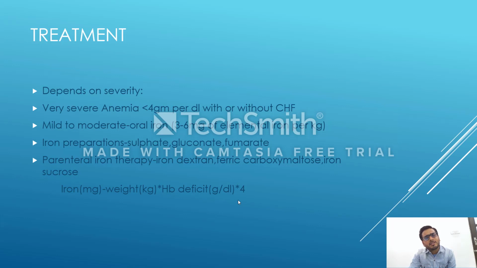Many centers also prefer to give a dose of furosemide, 1 to 2 mg per kg, in between the transfusion to decongest. And we should keep monitoring and take care of the overload. The child should not go into overload, because the child is already in a compensated state and may be in CHF.